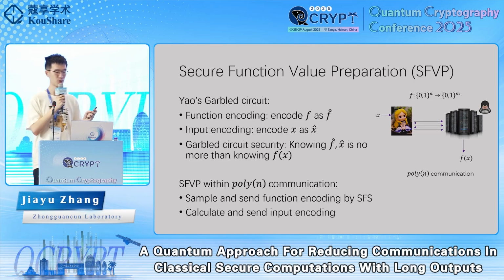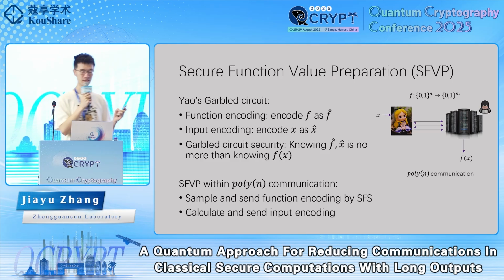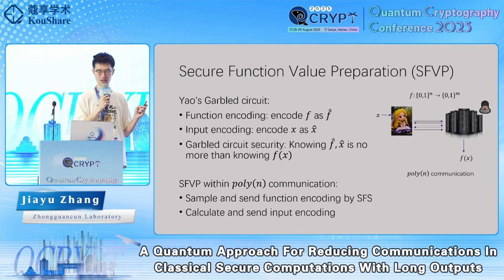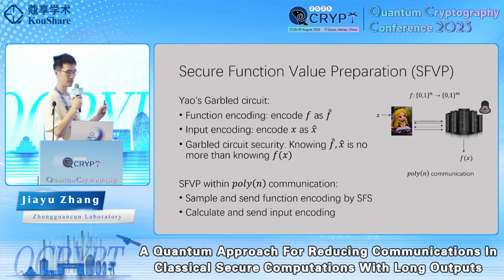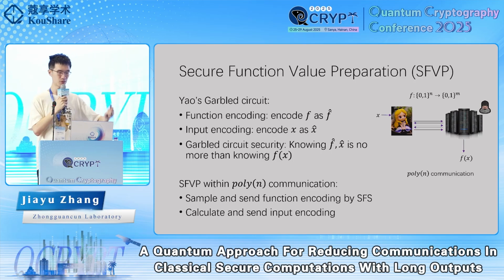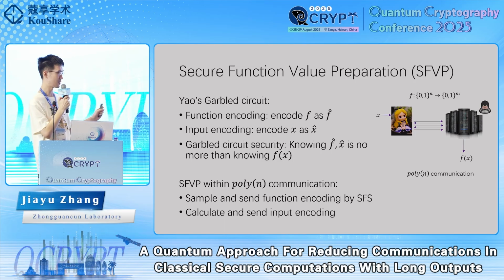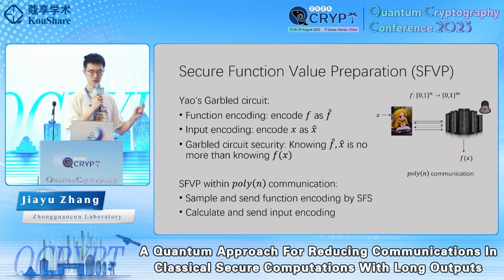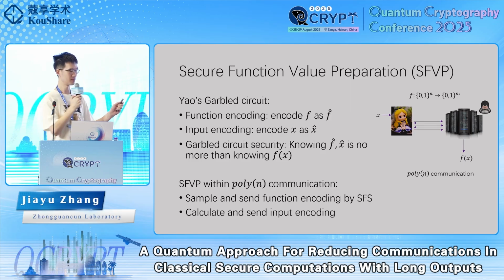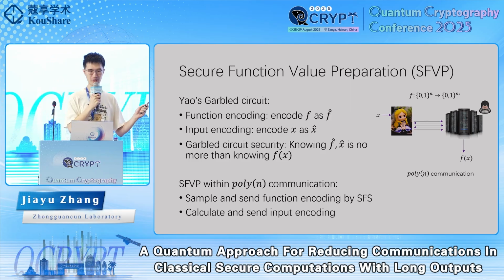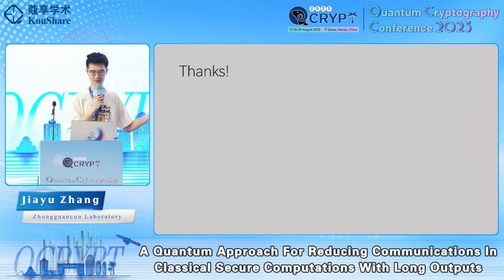So with Yao86 circuits, we can construct SFVP with succinct communication in the following way. The client and server first run an SFS protocol, which samples the randomness used for the function encoding, and the server gets the function encoding. By the property of SFS, this part only requires poly(n) communication. Then the client calculates the input encoding using the input x and the randomness it gets from the first step, and this step also only uses poly(n) communication. And that's everything. Thank you very much.